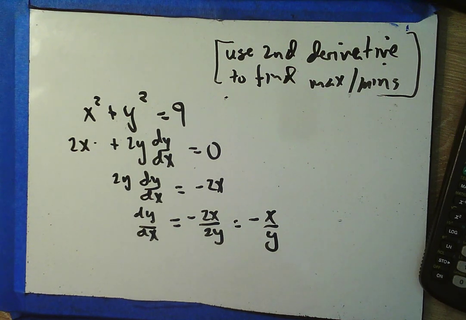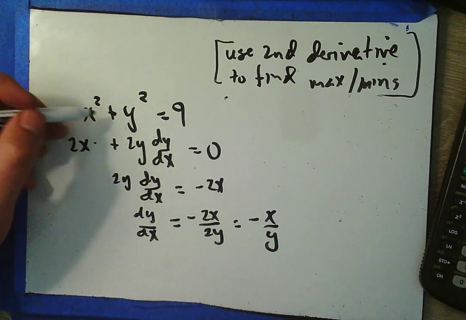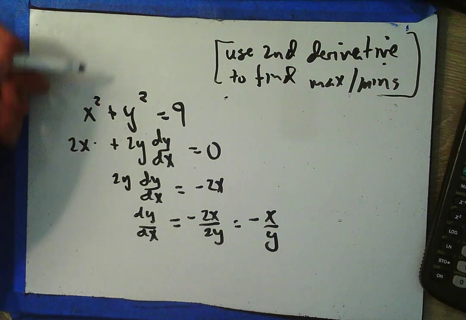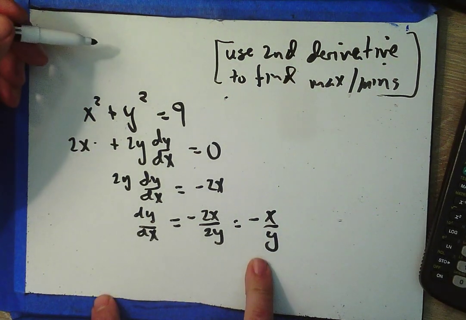Uh-oh. How am I supposed to determine where I have mins and maxes? Conveniently, I know what this thing looks like. But if I put a 2 here and a minus here, that's going to be much harder because we haven't been practicing any hyperbolas. So, what is this going to look like? Okay.